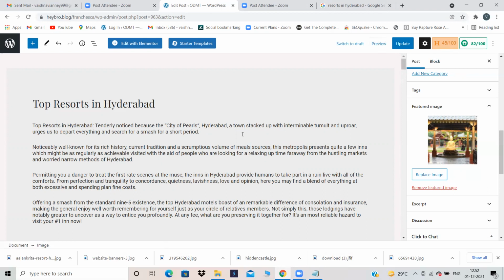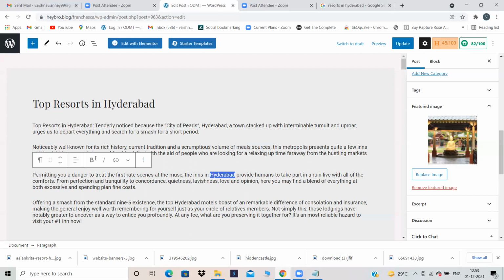Because we have inserted the keyword in all these parameters, our score has gone to 82. Now let's give some internal links and outbound links, and some bolds and italics. For which kind of words do we need to give bolds and italics? I will use some proper keywords. See, Hyderabad is there.